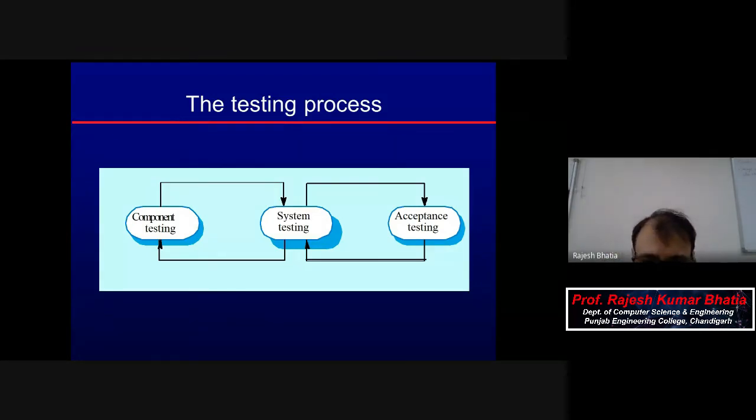And in integration testing, there are different types. There is top-down integration, there is bottom-up integration, there is clustered integration, or sandwich kind of integration. That we'll discuss in detail. In coding, the next level is coding. So with the coding, as soon as you develop a function, it will go for unit testing.